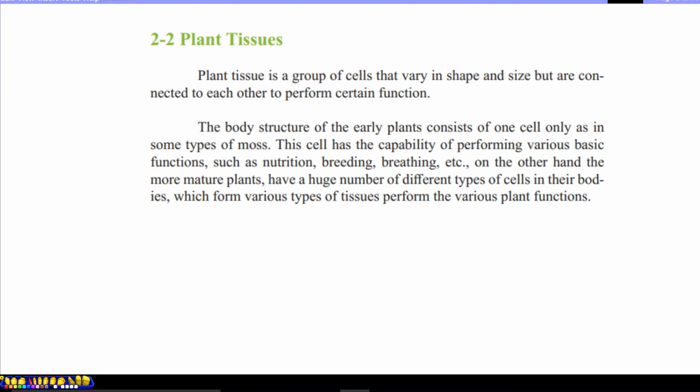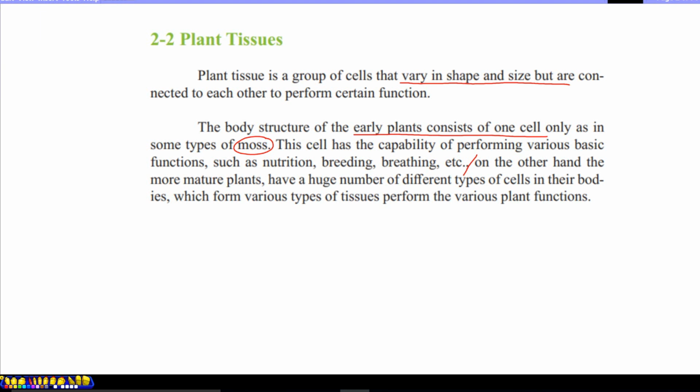Plant tissue is a group of cells that vary in shape and size, because in plant tissue the cells are generally different in shape and size to perform specific functions. The body structure of early plants consists of one cell. In a previous slide you may remember we said some kinds of mosses consist of one single cell. The cell has the capability of performing various basic functions like nutrition and breathing. So one moss consists of one single cell but can do all life activities which are performed by multicellular organisms.